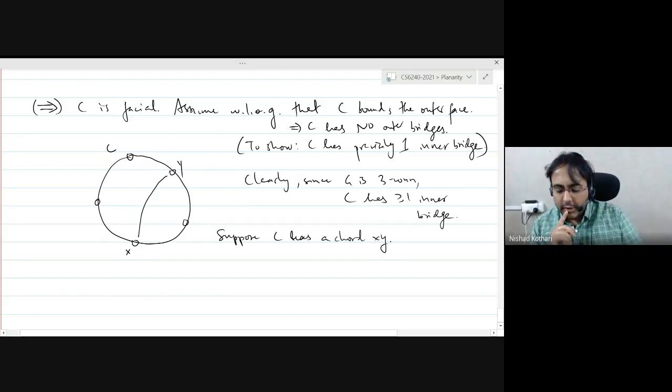Do you see a contradiction here? How would you get to a contradiction if there is a chord in the graph? Remember, nothing is drawn outside, everything is drawn inside, and it's a planar embedding. Supposing I have this chord, then I claim that there is a contradiction.